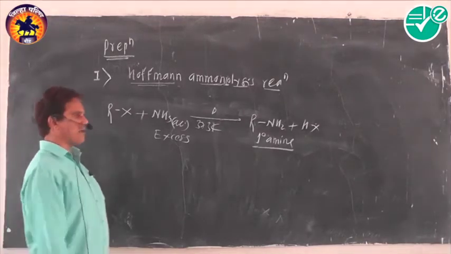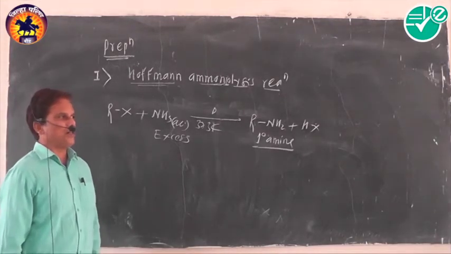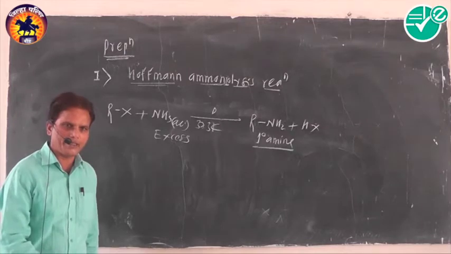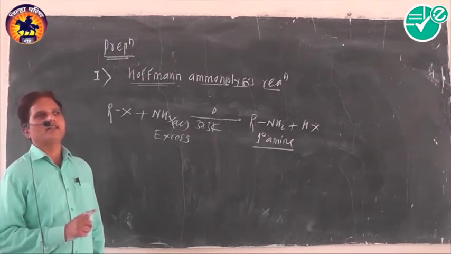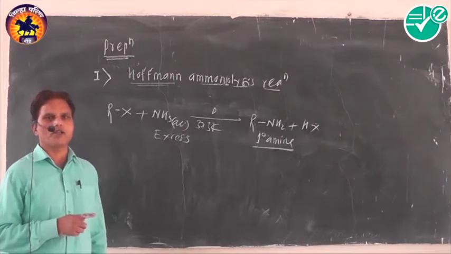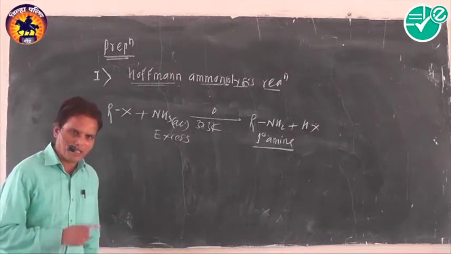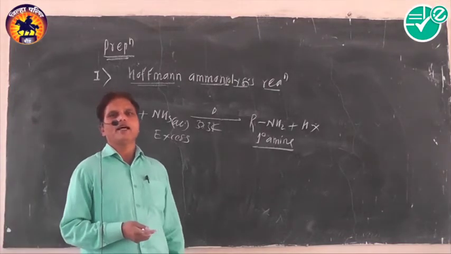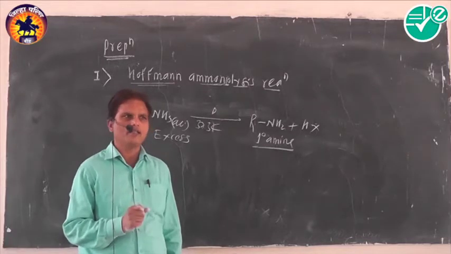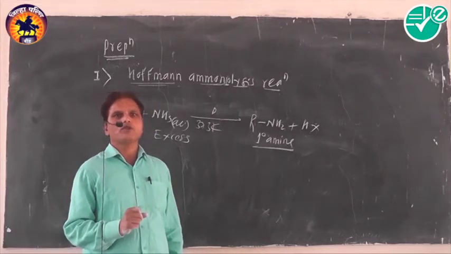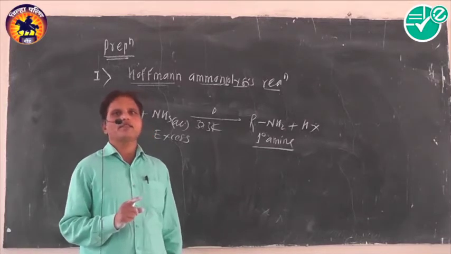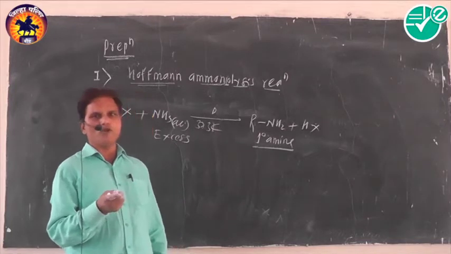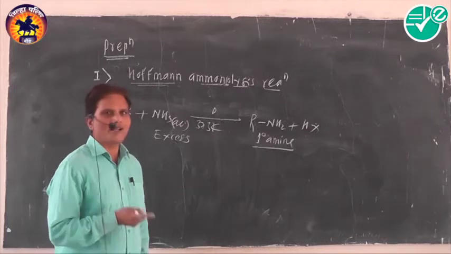And another drawback of the reaction is there. Which alkyl halide is responsible to produce maximum yield of primary amine? Only primary alkyl halide, because secondary and tertiary alkyl halides mostly undergo dehydrohalogenation rather than substitution. They undergo elimination reaction more readily than substitution reaction, so they do not produce maximum yield of amine.